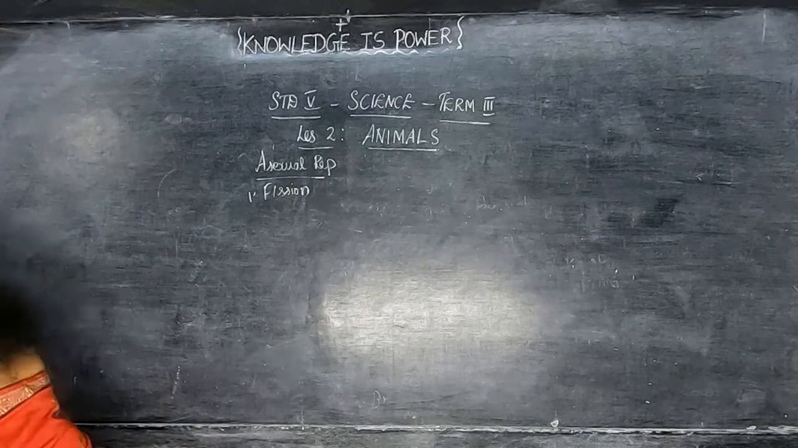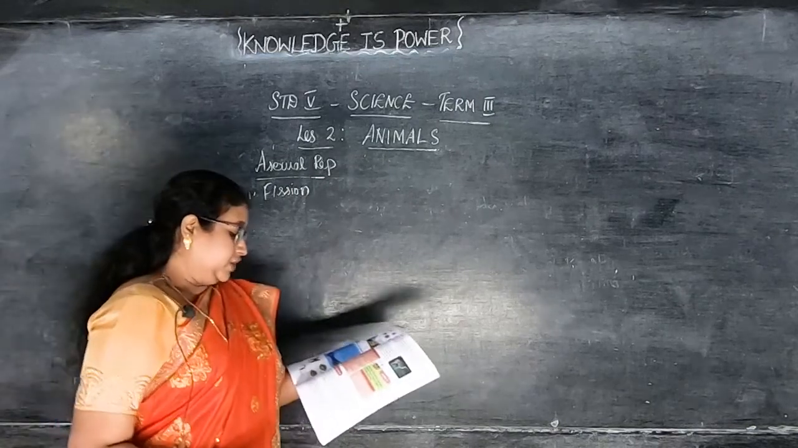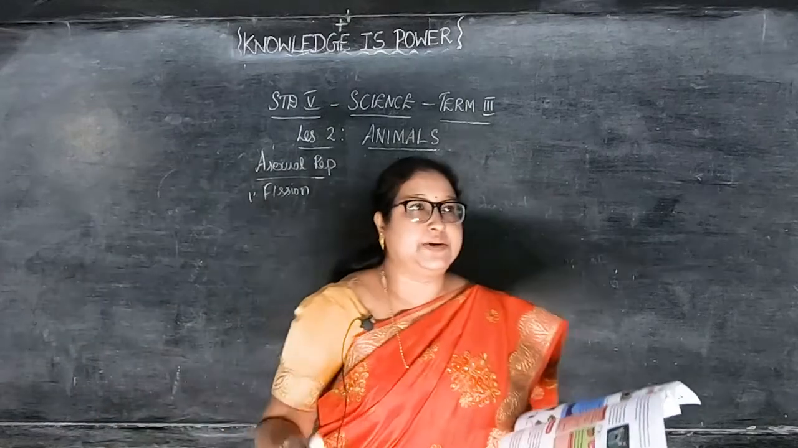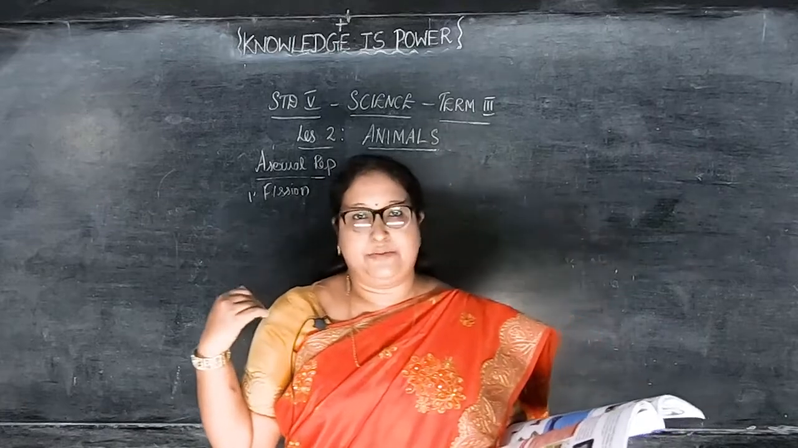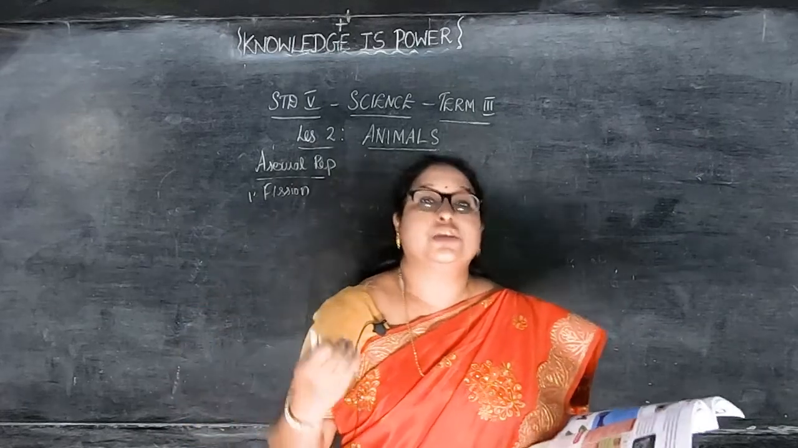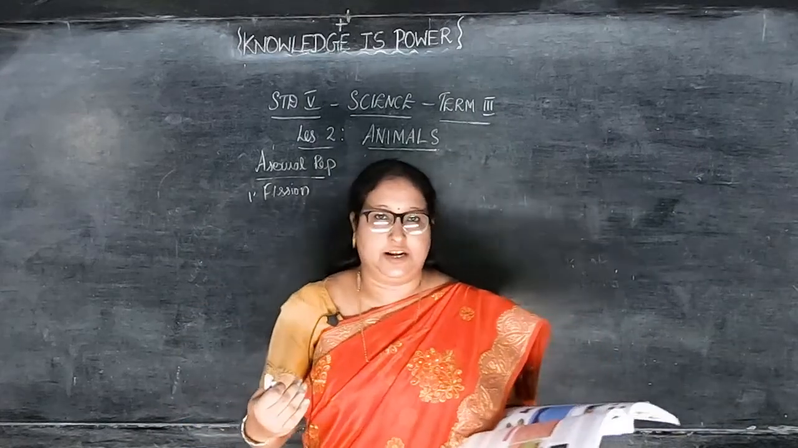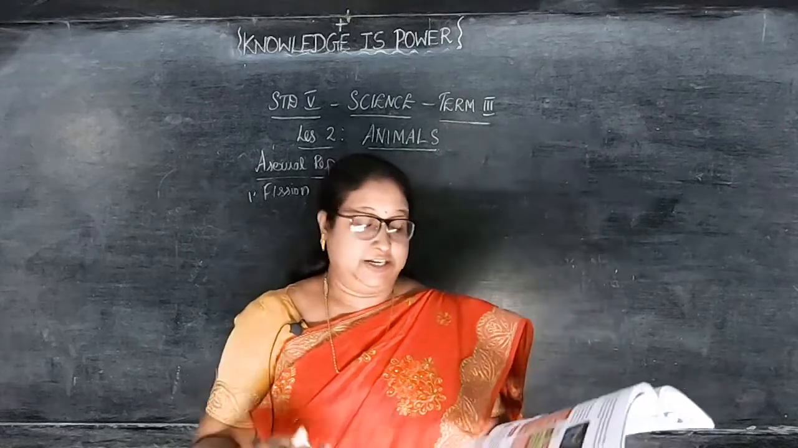First way is fission. Fission occurs in some invertebrates. Invertebrate means those who have the backbone. Why are we invertebrates? Because we have a backbone. Whoever has a backbone is called invertebrates. So we also come in the invertebrates.